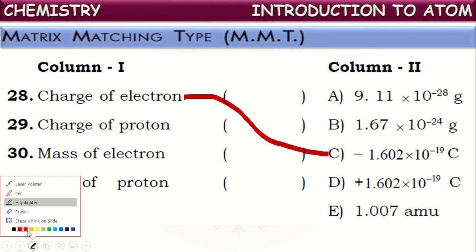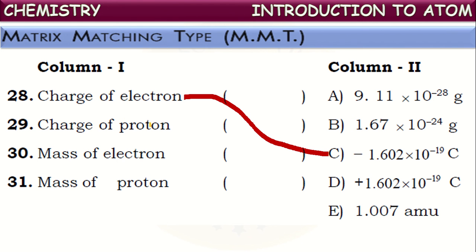Now let us go through the charge of proton. We know the charge of proton is also equal to the charge of electron quantitatively, but it is positive charge, mentioned as plus 1.602 into 10 to the power of minus 19 coulombs. Okay, this is the charge of proton.